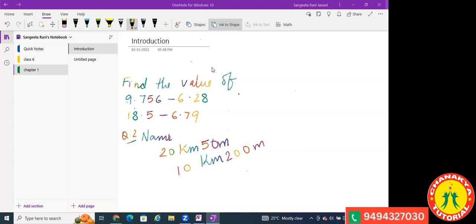Good. Okay, now, tomorrow we'll start with the mensuration chapter, okay? I'll give you some basic idea about the chapter, the introduction of that.